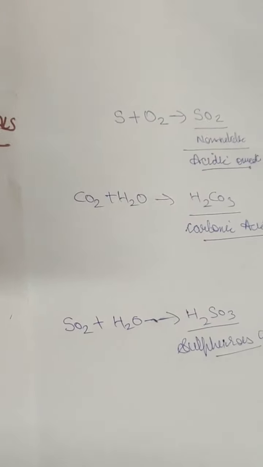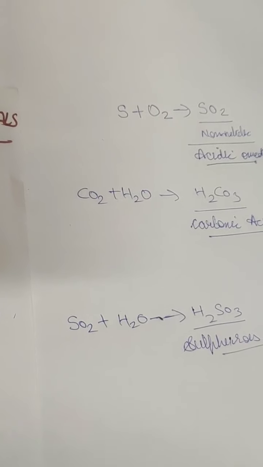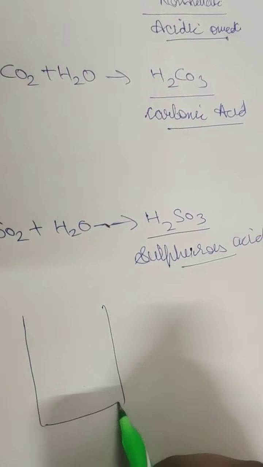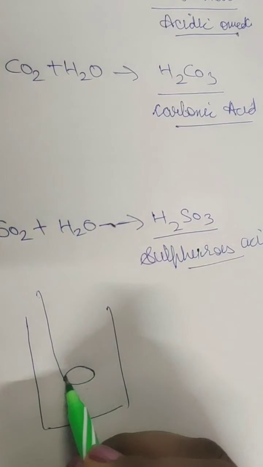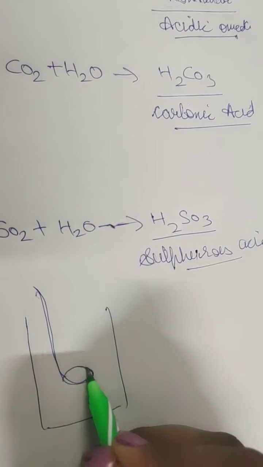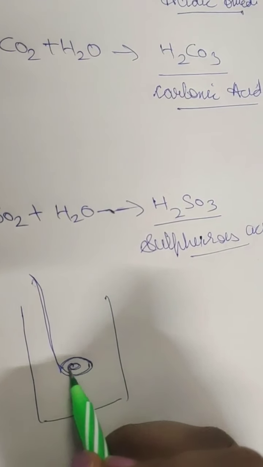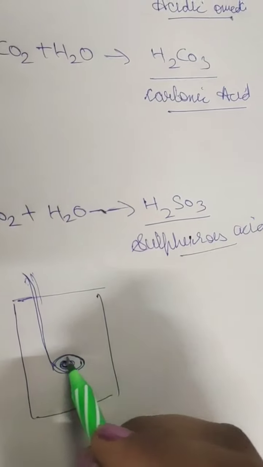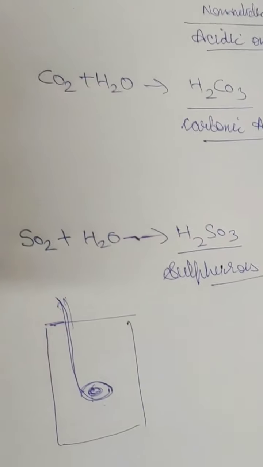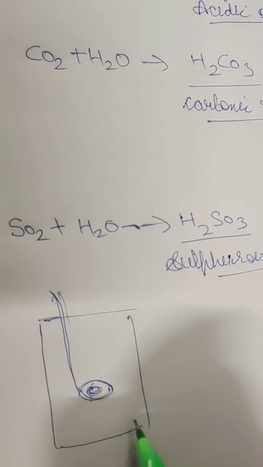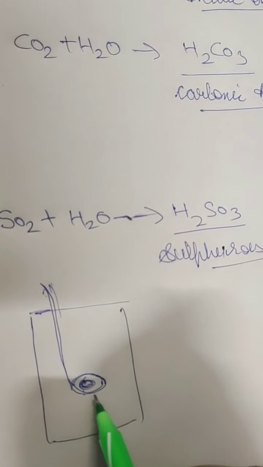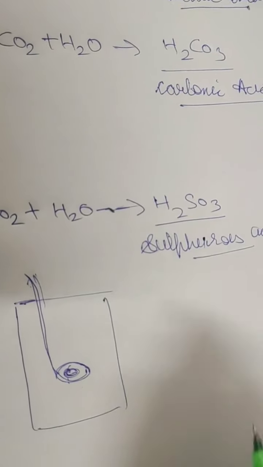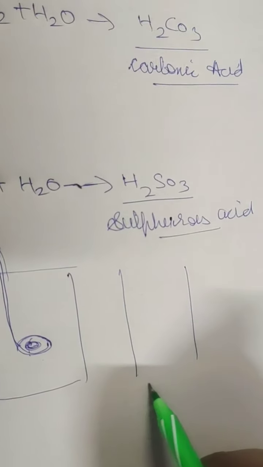We can see this by doing a simple experiment. If we take a glass jar and inside it keep a spatula, a round kind of spoon, and on top of it we keep some sulfur, we have to close the lid. Then we have to burn the sulfur. After the sulfur starts burning, we will see some fumes, and then we slowly move the spoon out. Then in this jar there will be some gas.